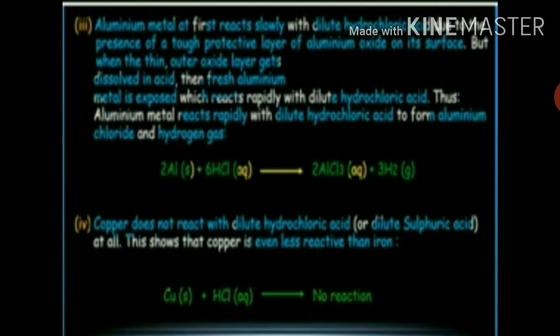So due to that, at first it reacts slowly with dilute hydrochloric acid.